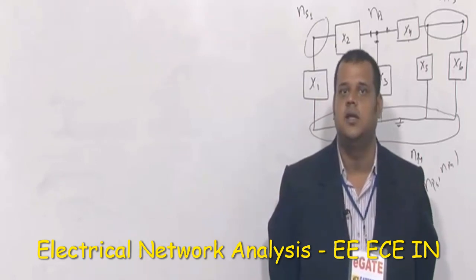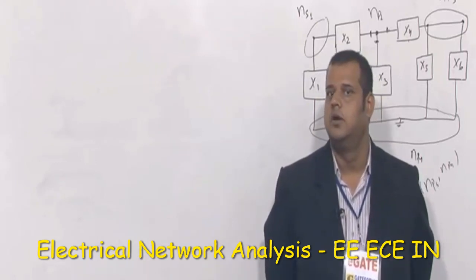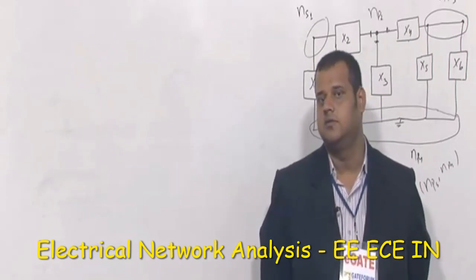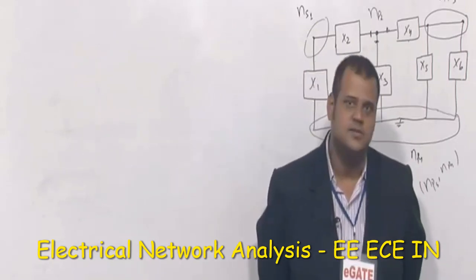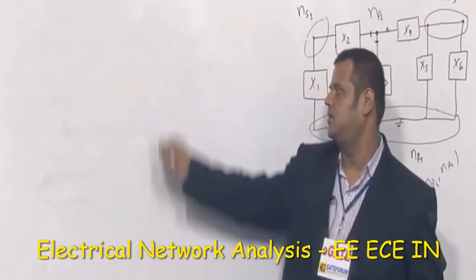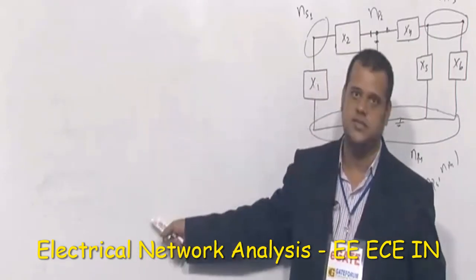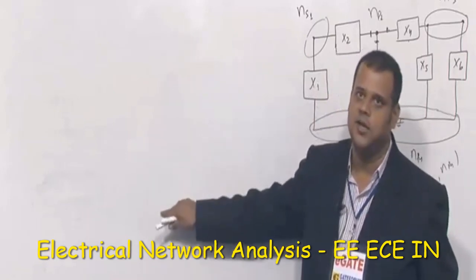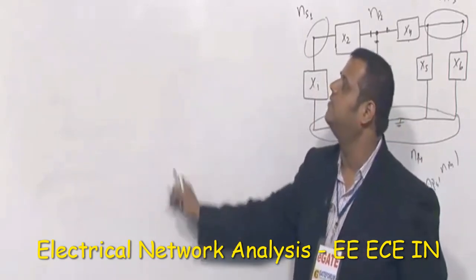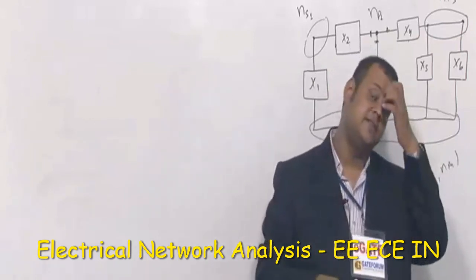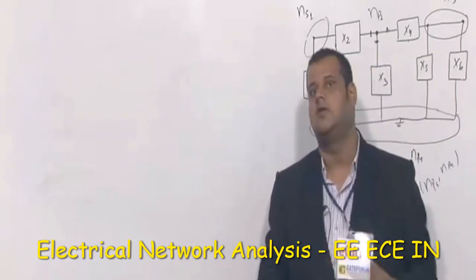Somdeep: Sir, current always flows, with respect to voltage, from positive to negative. Yes, positive, that's right. See, suppose this is a 5 volt source, here a 3 volt source is there, and you are considering some resistance here. Definitely the positive current direction will be from 5 to 3 volt only. You can also argue negative current is flowing from 3 to 5, but that is meaningless. What you are saying is correct. Positive current direction is always from higher potential to lower potential.